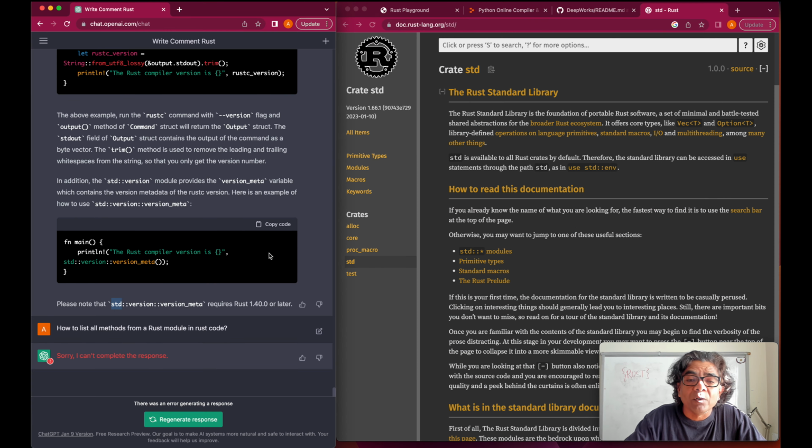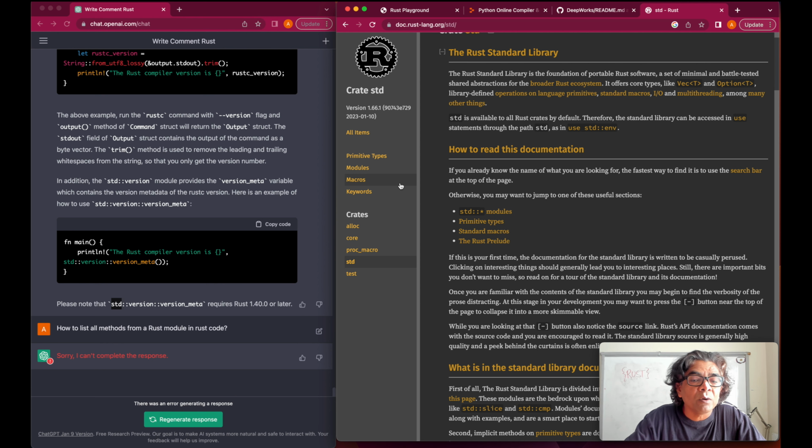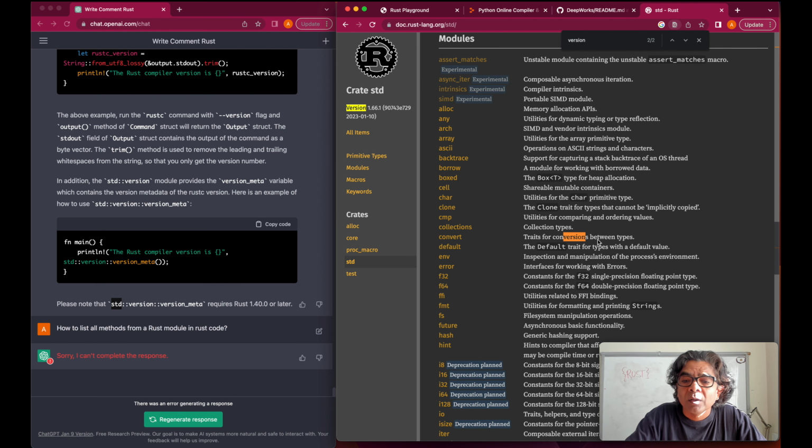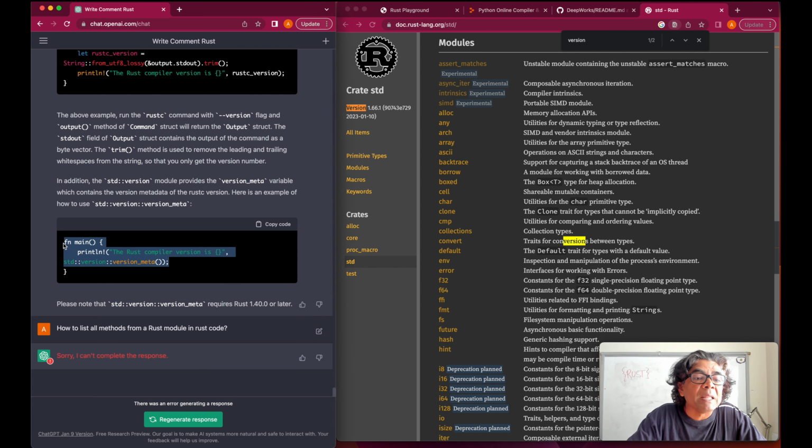So for Rust version 1.66.1, here is the standard module, and in the standard, if we look into the version, let me search for version. So there is only version and conversion. It means that version is no longer available in version 1.66. That's the reason this code may not be applicable.